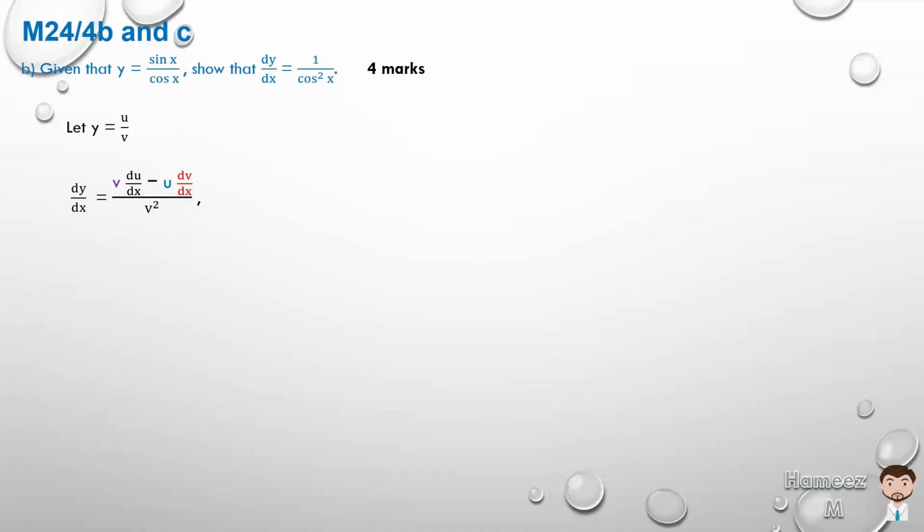Now, what is u according to y there? u is equal to sine x, which implies that du dx, the differential of sine x, is cos x. And what is v?